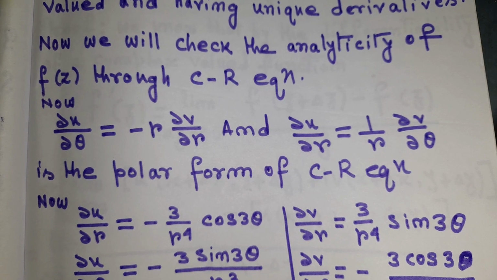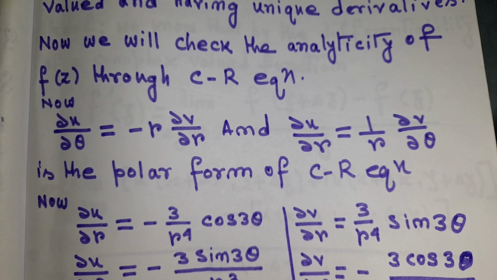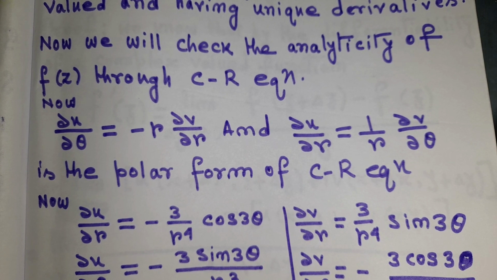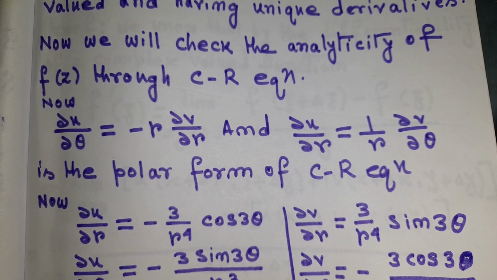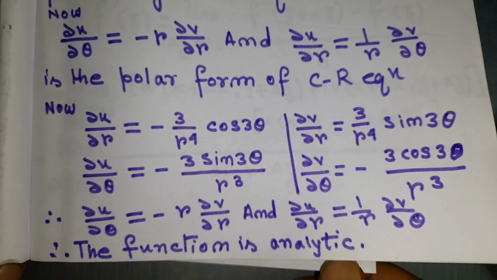So del u del theta equal to minus r del v del r, and del u del r equal to 1 by r del v del theta is the polar form of CR equation. These often come in the MCQ question, the question that states what is the polar form of Cauchy-Riemann equation. So the polar form of Cauchy-Riemann equation is del u del theta equal to minus r del v del r, and del u del r equals 1 by r del v del theta. Okay, now we will check.